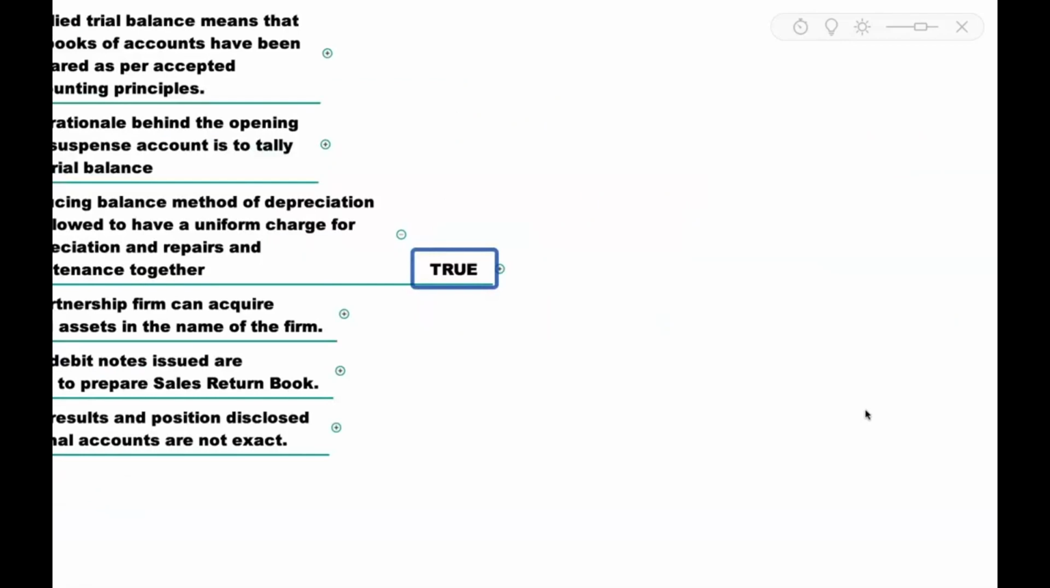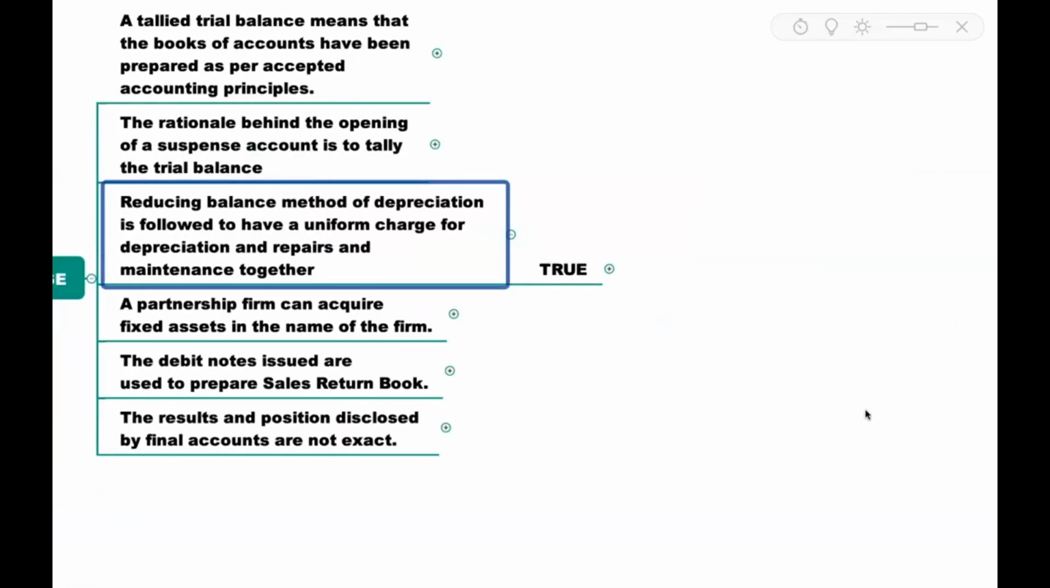So that's why we say this reducing balance method, that is written down value method of depreciation, is followed to have a uniform charge for depreciation and repairs and maintenance together.